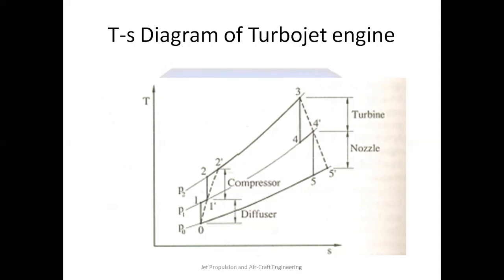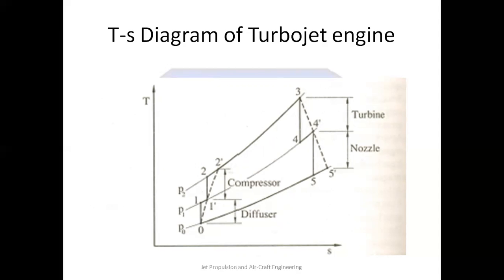The actual process is shown by 1 dash to 2 dash. Then the process 2 to 3, which is constant pressure heat addition in the combustion chamber. Here the heat is supplied to the combustion chamber, and because of that the temperature enhances from 2 dash to 3.